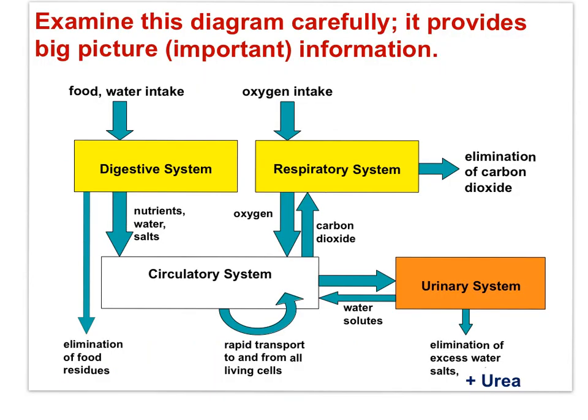This diagram, the last of the movie, is a good one to study. It provides important big picture information. Food and water enter the body through the digestive system. Oxygen enters the body through the respiratory system. The circulatory system moves blood through the body. Carbon dioxide is excreted as a waste from cell respiration, and the urinary system filters the blood and eliminates nitrogen waste and water.